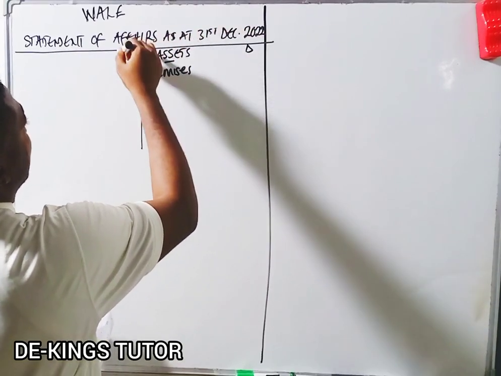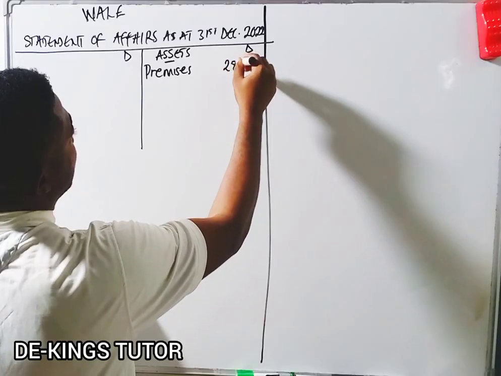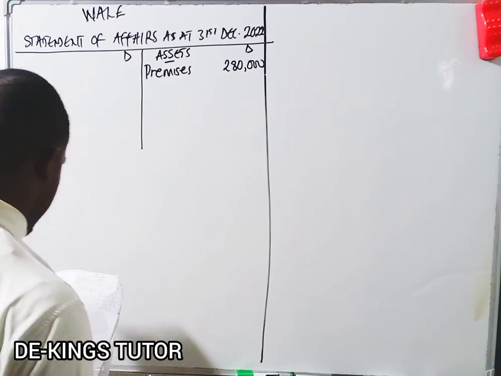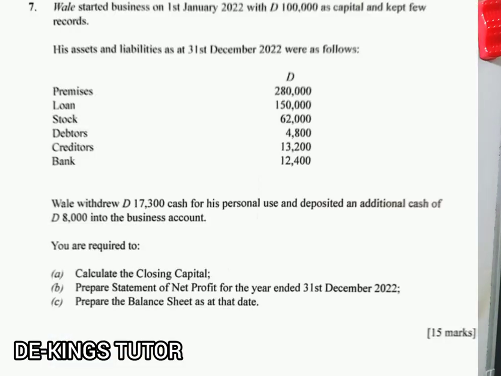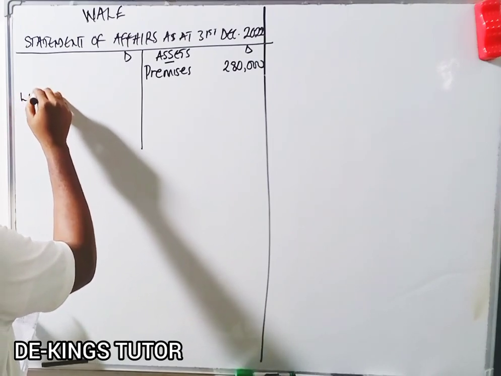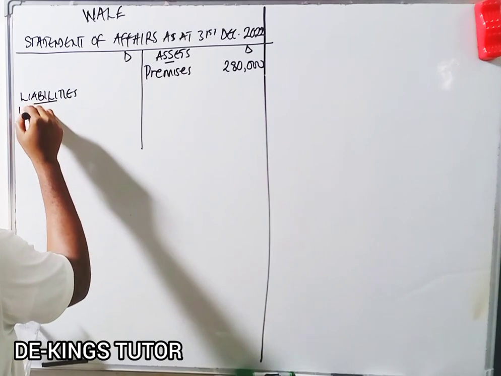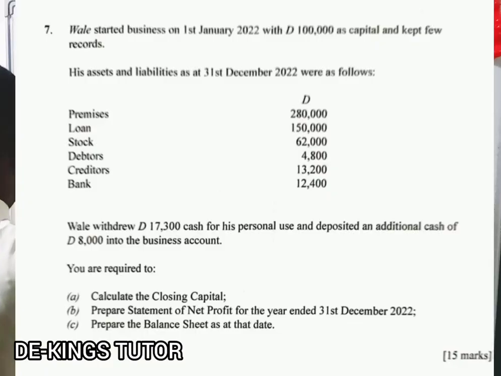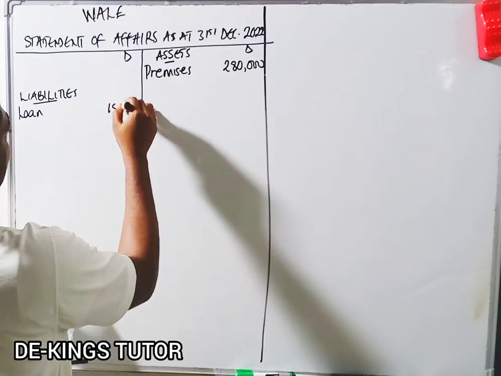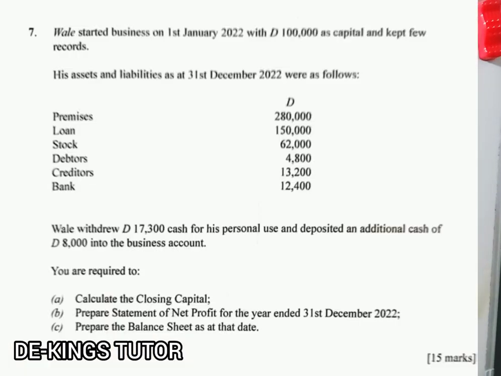Premises is $280,000. Okay, the next one is the loan. The loan will be for our liabilities, so we can have our liabilities here. So we can have loan. The loan is 150,000. Okay, the next one is stock.